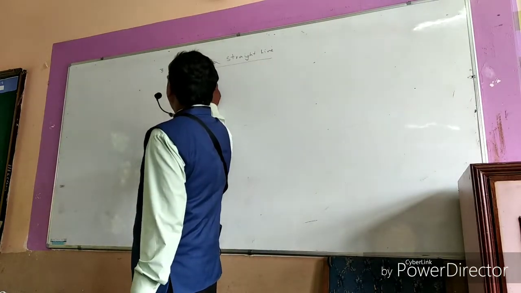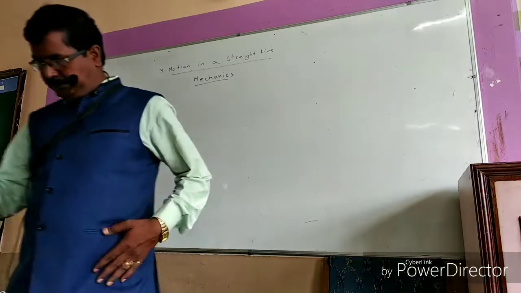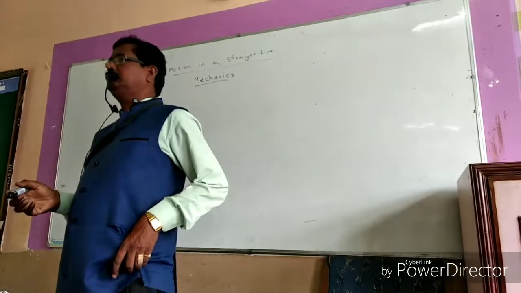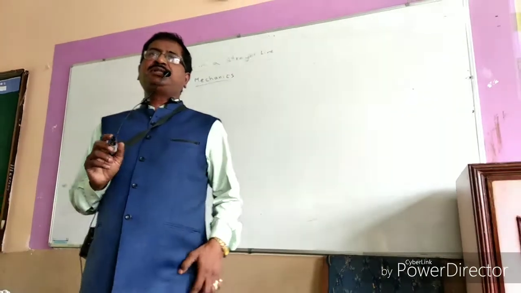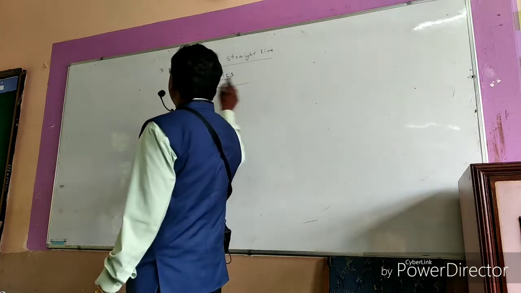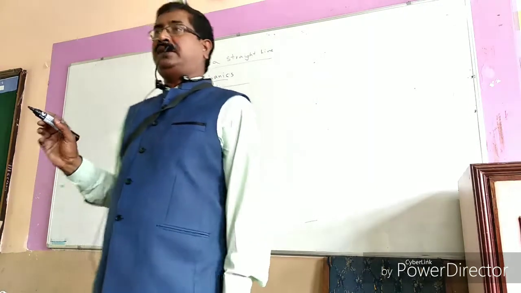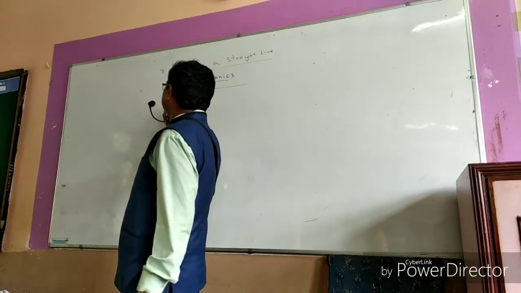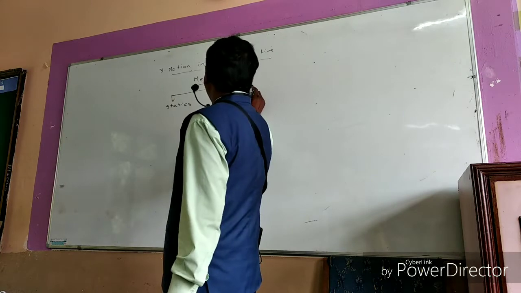Mechanics. Is there anyone who can give the definition of mechanics? Anyone from the class? It is a branch of physics that deals with objects in motion and rest. Good. The branch of physics which deals with the study of objects at rest or in motion is called mechanics. From that definition itself, you can say that there are two branches of mechanics. One is statics, the other one is dynamics.